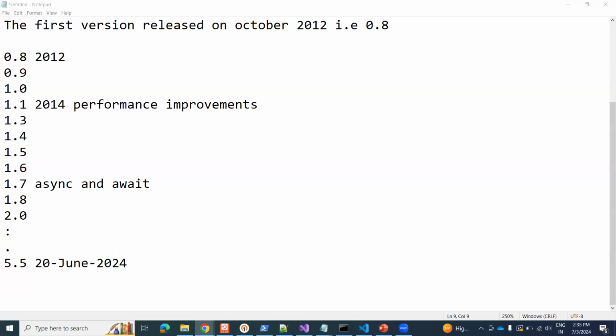All access specifiers and modifiers, all data types and conversion types can be seen in TypeScript, and even asynchronous programming you can write using TypeScript. I think you are very clear on the history of TypeScript versions: when the version started, what the latest version is, and when it was introduced to the public.